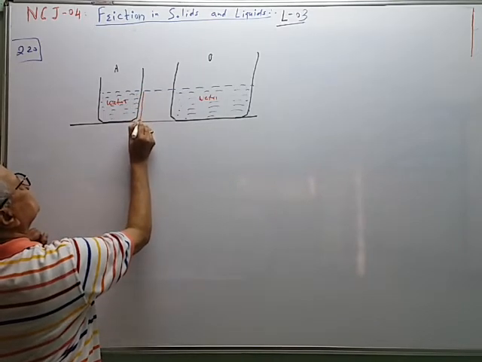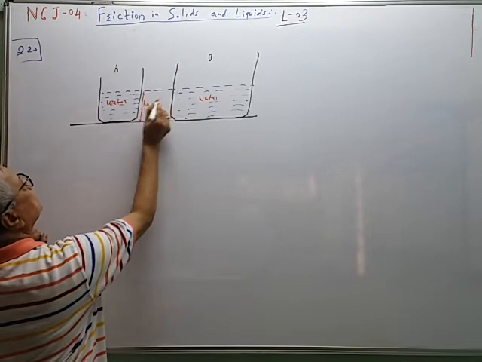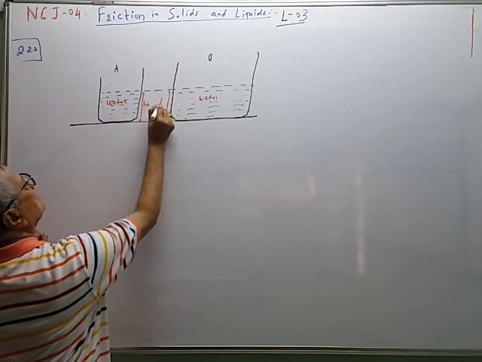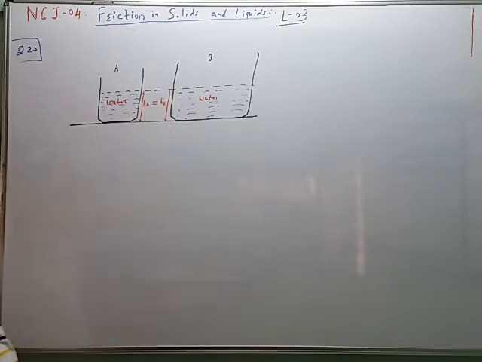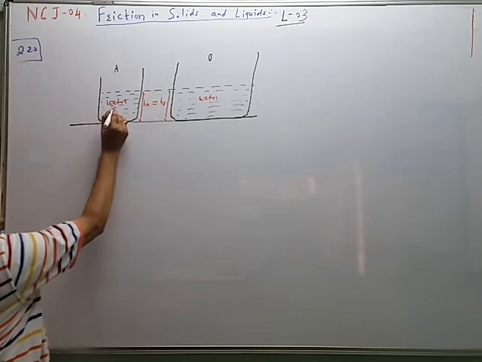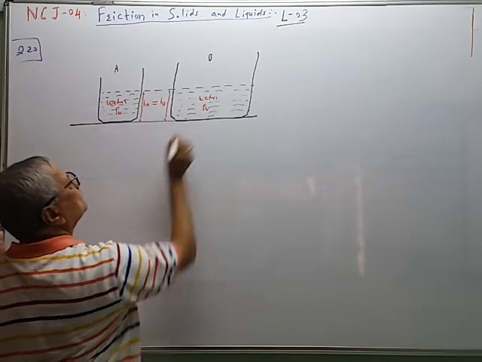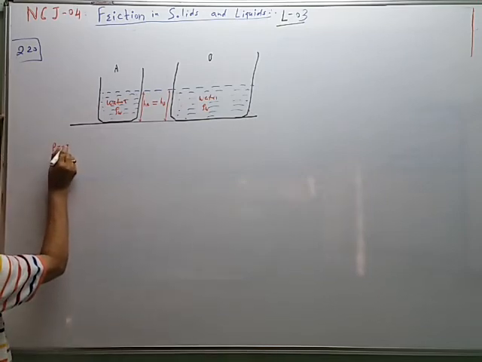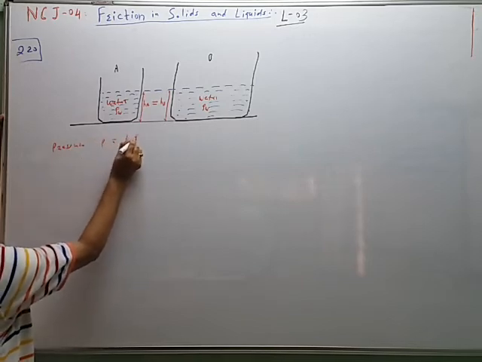This is HA, HB. Both are equal. So density is rho W. Pressure P is equal to h rho g.